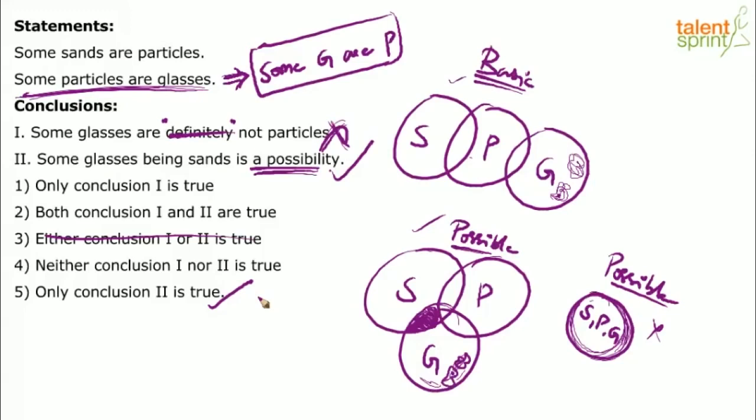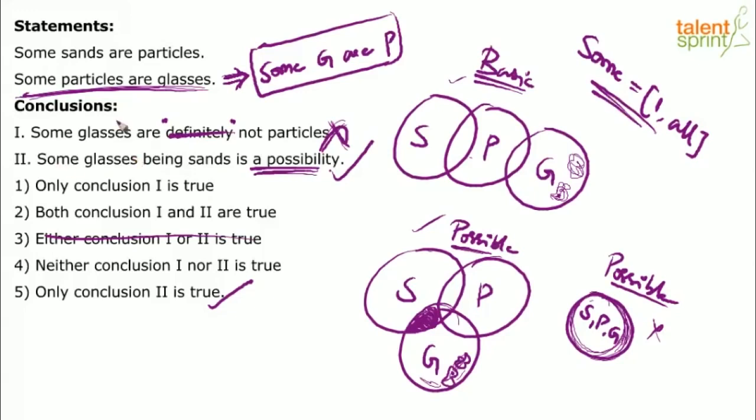that's what I was trying to explain, right? See, some glasses are particles does not mean that the remaining glasses are not particles. The basic definition of some. What is the definition of some? Some does not mean literally some. I mean, there is a meaning for some. I am sure all of you know that. But when it comes to syllogisms, logically, some starts from 1. It can go up to all. The minimum value of some is 1. It can go up to all.